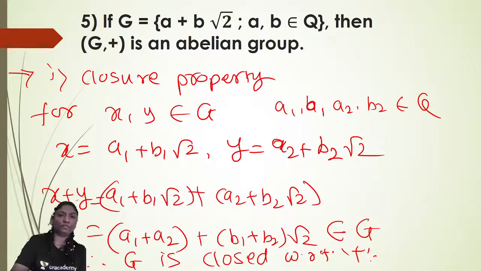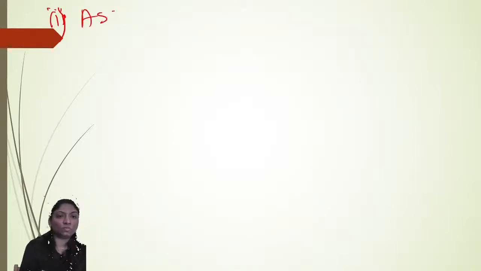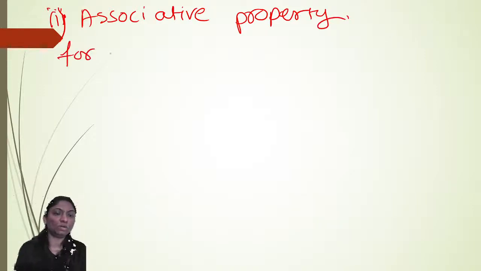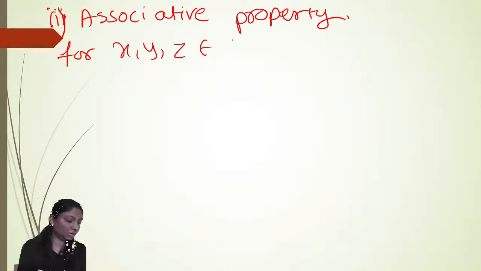Now, for the second one, the associative property. For that, we require three elements. So for x, y, z belongs to G, every element can be written in the form.